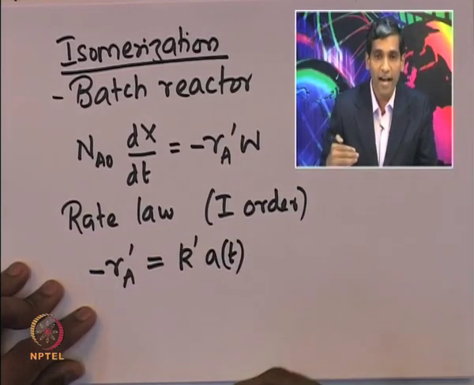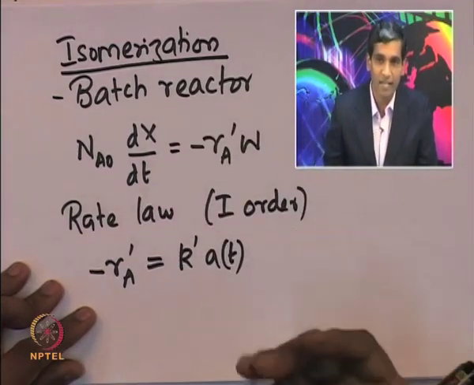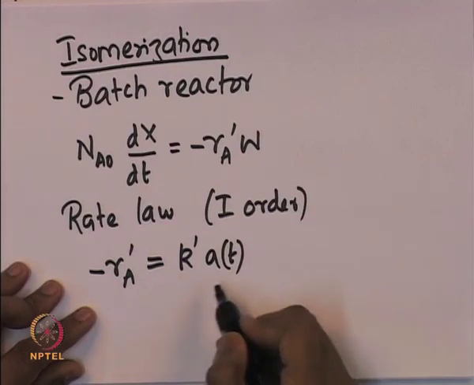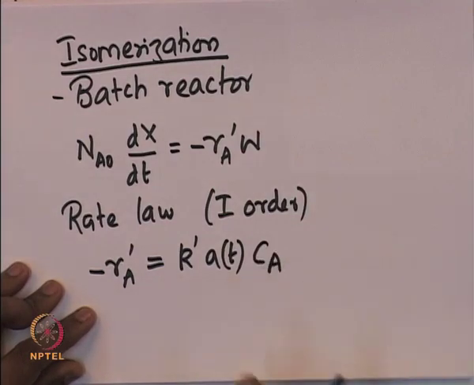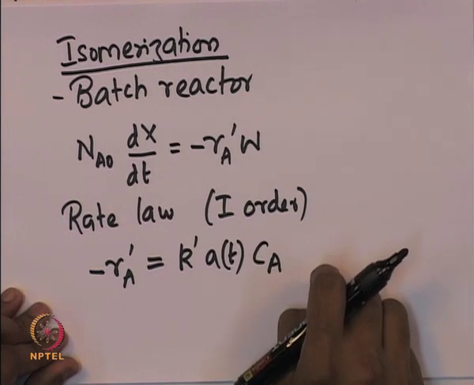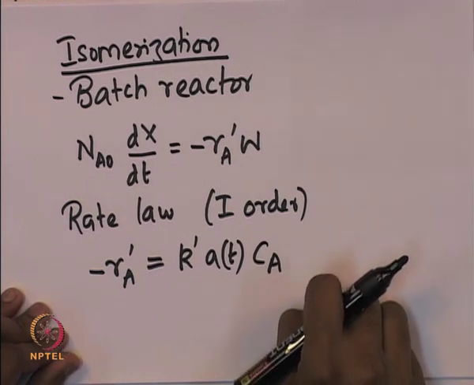Remember that the catalyst is also simultaneously getting deactivated. So, a(t) is the activity of the catalyst. So, k prime times a(t) into C_A. That depicts the rate at which the species A is being consumed because of the catalytic reaction.